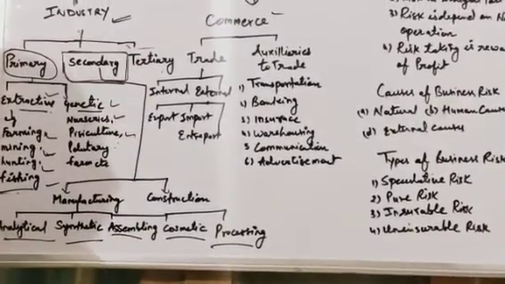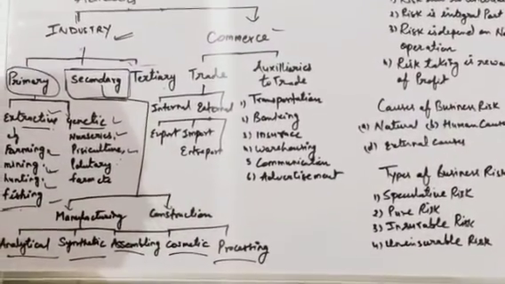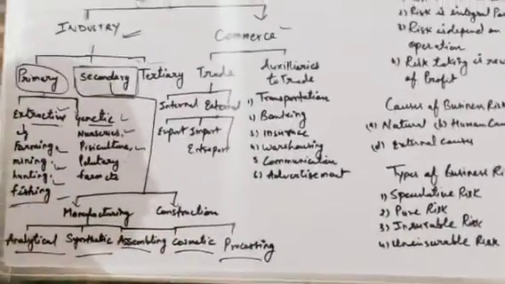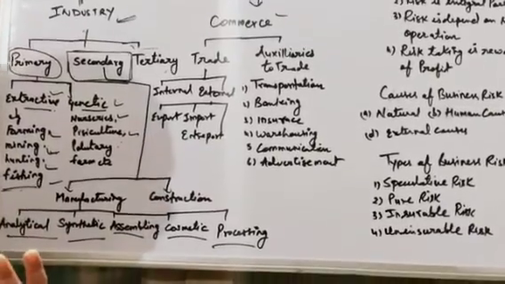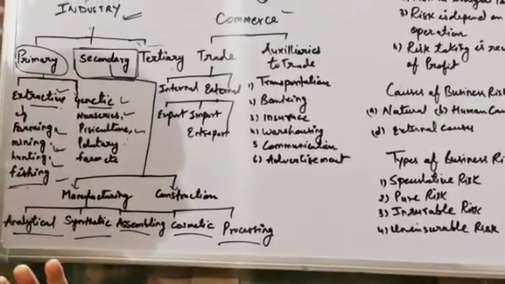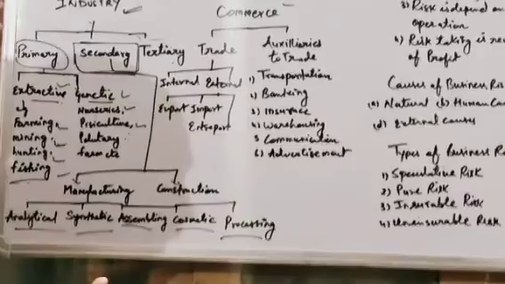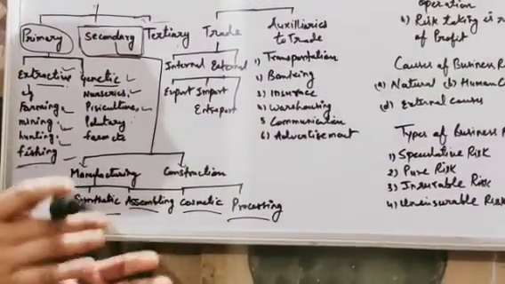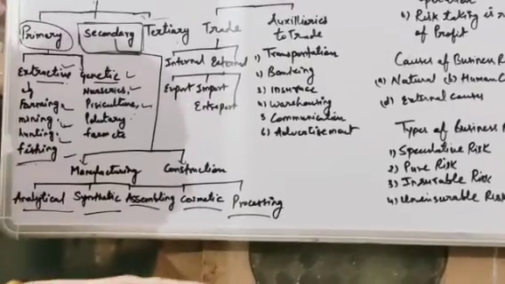Processing industries. In case of processing industries, the manufacturing is done in a series of processes, first process, second process, third process. The best examples are oil mills and sugar mills. Here the production of sugar is done in different types of processes.